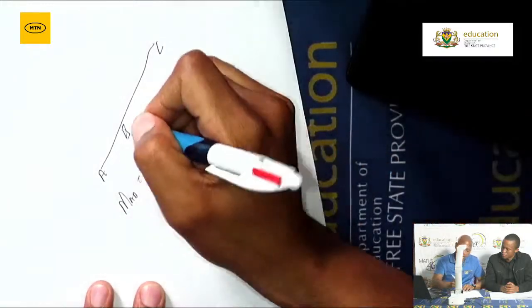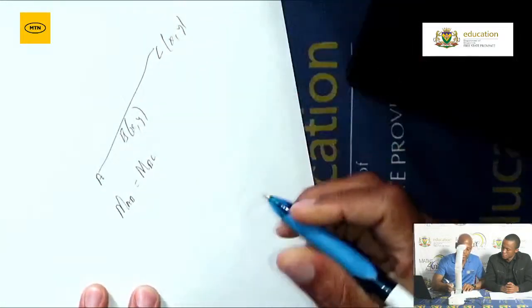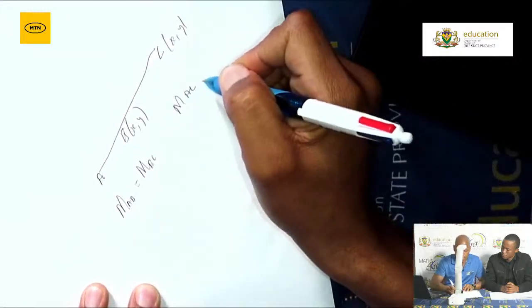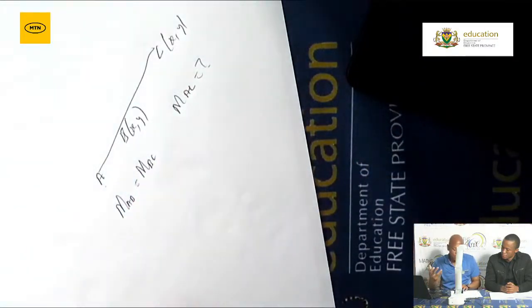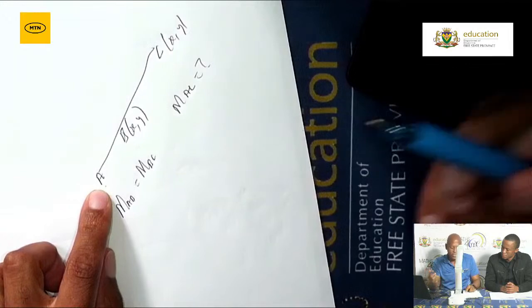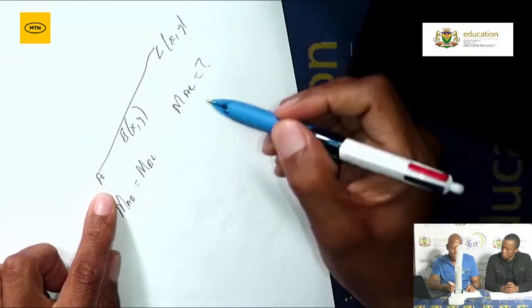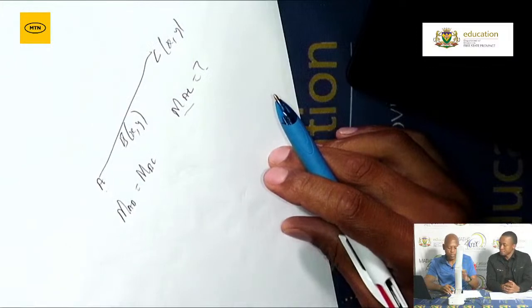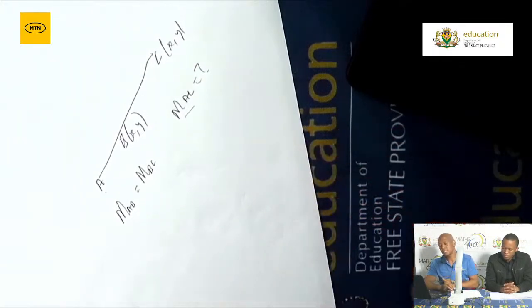That is the first option, but it will depend on the question or on the given information. If I know the coordinates of B and I also know the coordinates of C, and when the question comes, it says determine the gradient of AC. But when you look at A, you don't know the coordinates of A. Then it means you can use the coordinates of B as well as the coordinates of C to determine the gradient of AC. Most of the time I saw the Grade 12s struggling with that. If the three points are on the same straight line, remember, they have the same gradient.